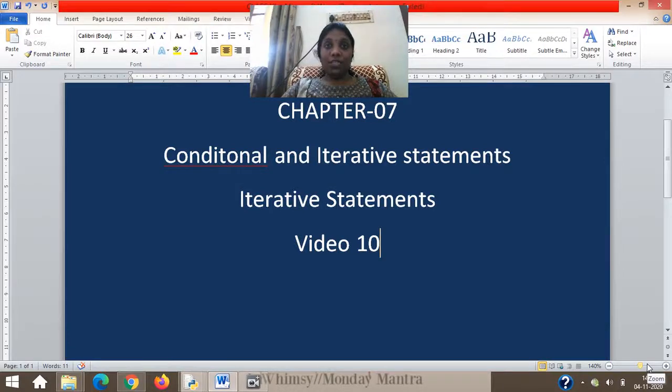Hello children, now you are watching the 10th video of the chapter Conditional and Iterative Statements. We have covered the first part of iterative statements, that is the for loop. Yet we need to do a lot of programs to become an expert in the for loop. We have to compare the for loop with your next loop, that is called the while loop. So let's begin with what exactly a while loop is.